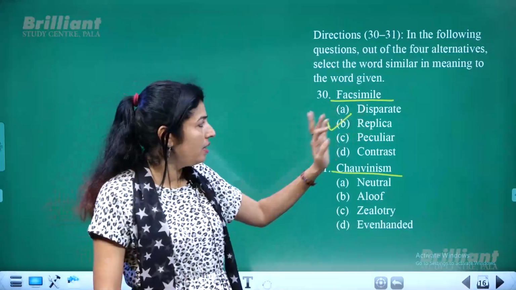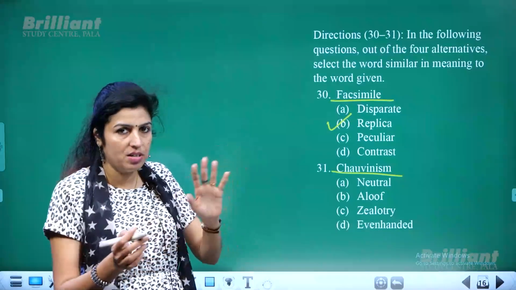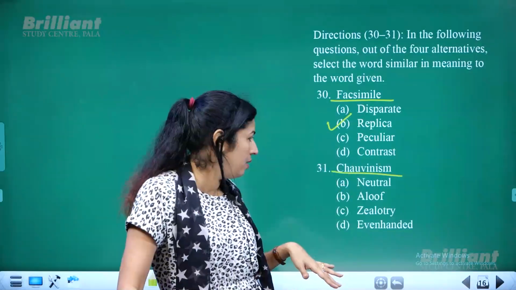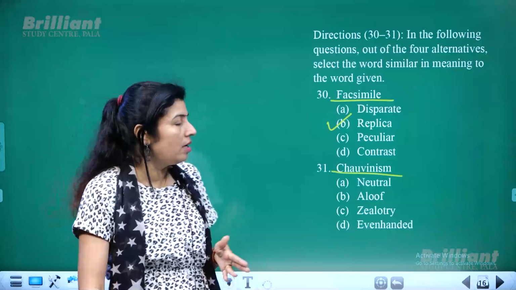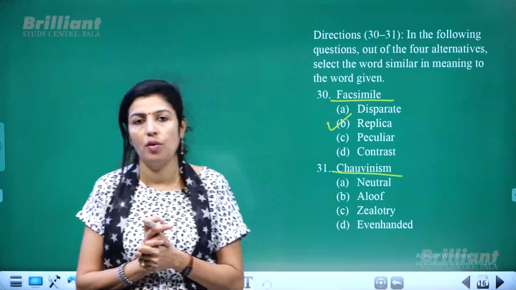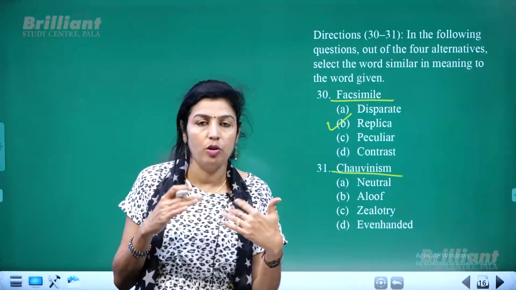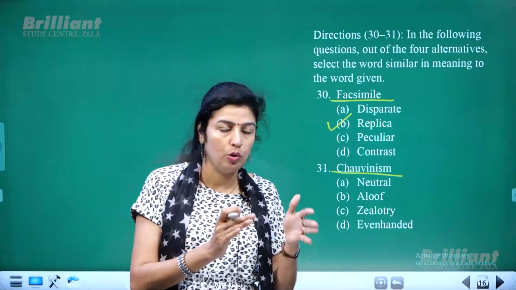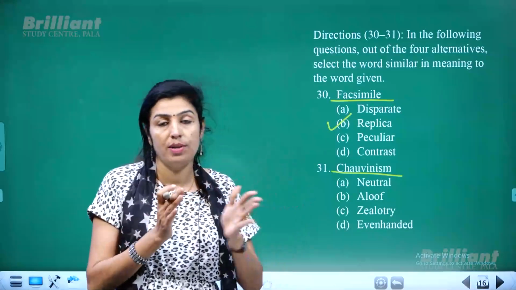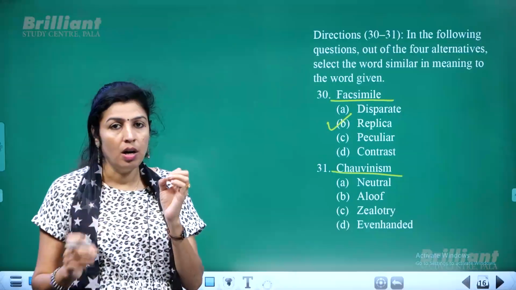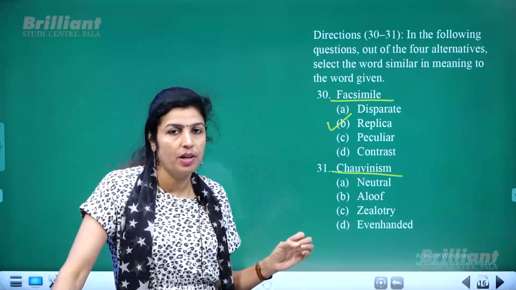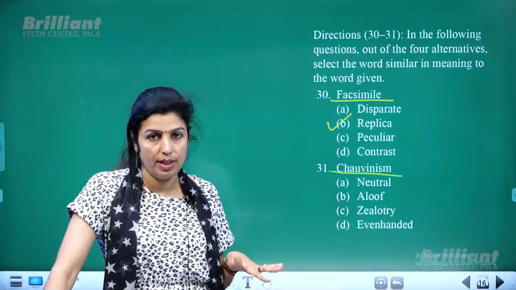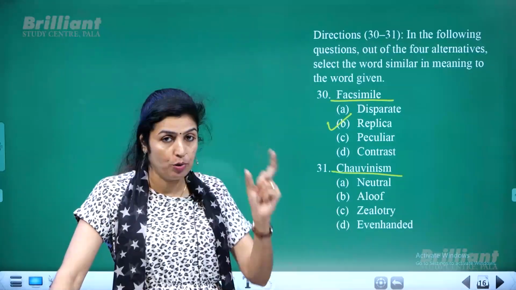Okay. Disparate means difference or distinction. Then peculiar is strange, contrast, you know the meaning. Now chauvinism. Chauvinism means a kind of prejudiced belief, where you cross all the limits and you believe that your notion, your belief is always right. It's a prejudiced or biased feeling that what you think, what you believe, what you follow is always right, and that attitude is what you call chauvinism.